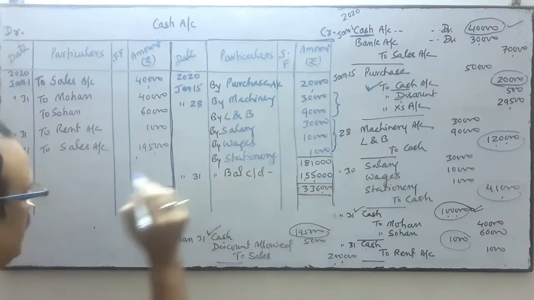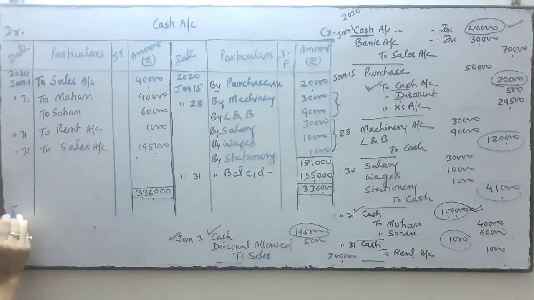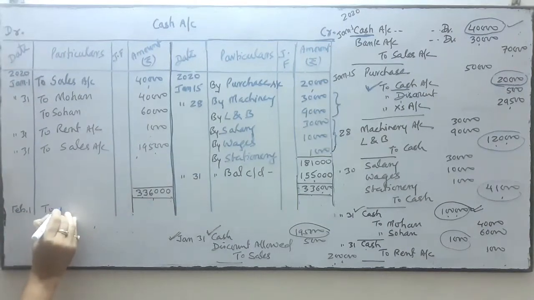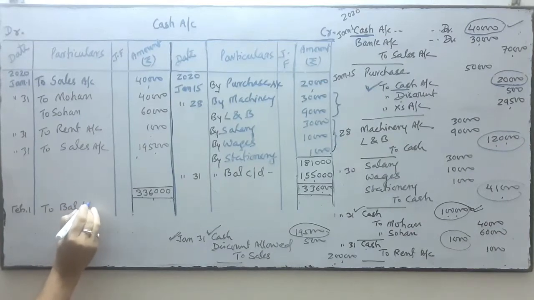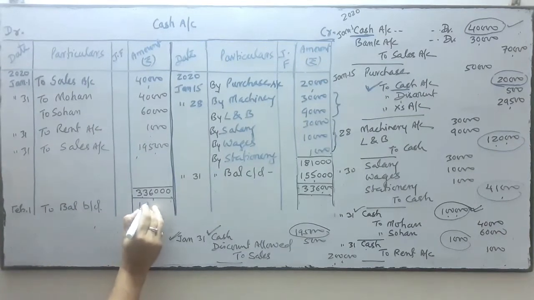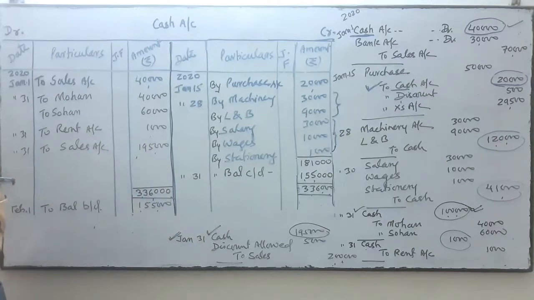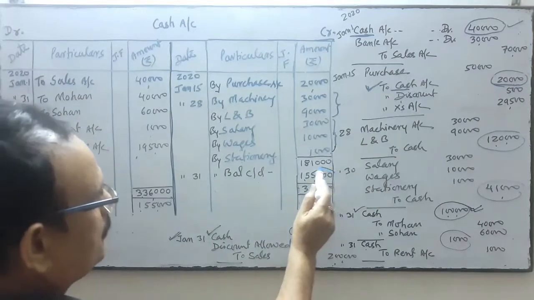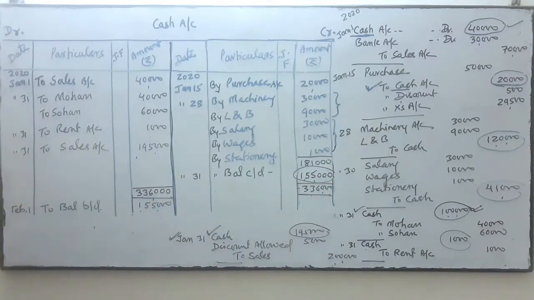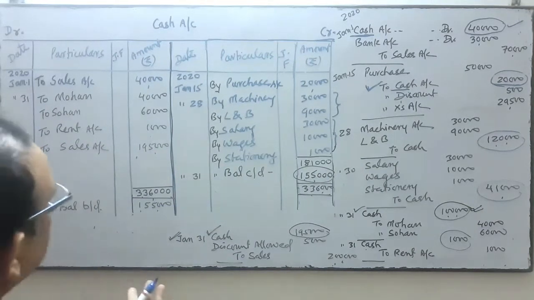And this balance will be brought down in the next month. After January, the next month is February. On the first day of the next month, that balance will be brought down over here. Balance brought down, 1,55,000. The January balance is brought down on the first day of the next month.